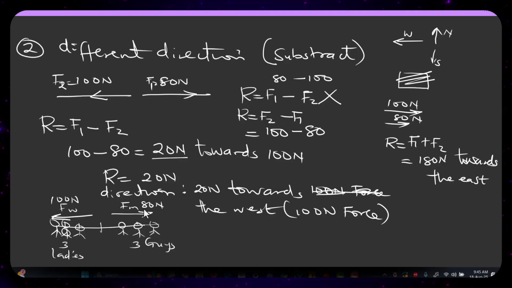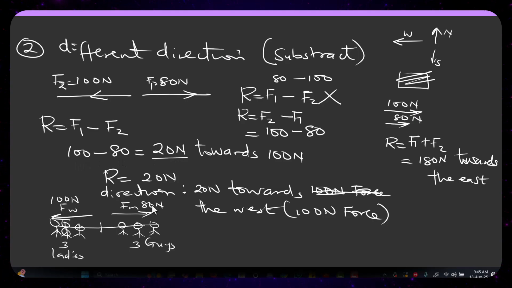So let's just say these people are producing 80 Newton and the women are producing 100 Newton. What happens now? Automatically, they will drag all of them towards their direction. So that is why I keep saying that if you want to get the resultant force or the net force, you just quickly say 100 minus 80 to get your resultant or your net force.